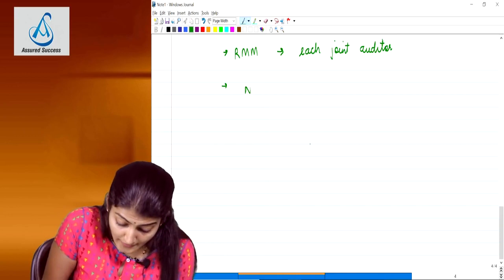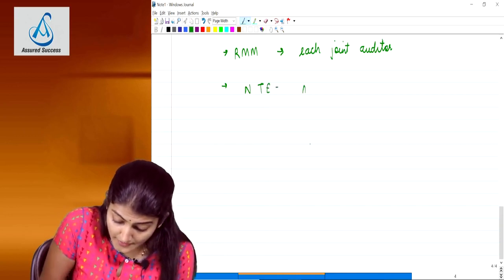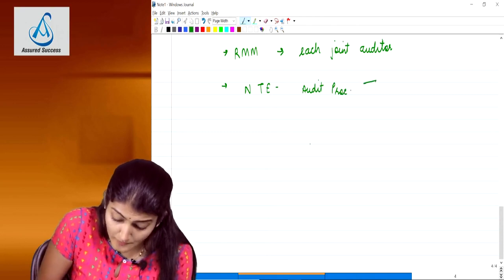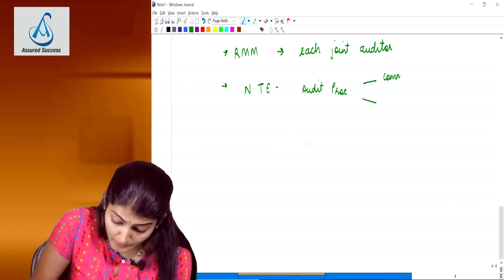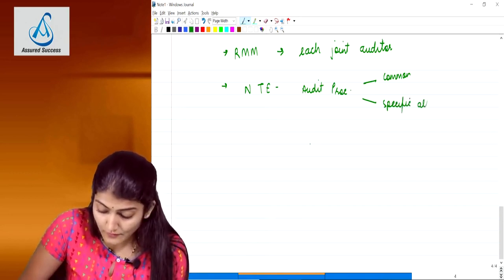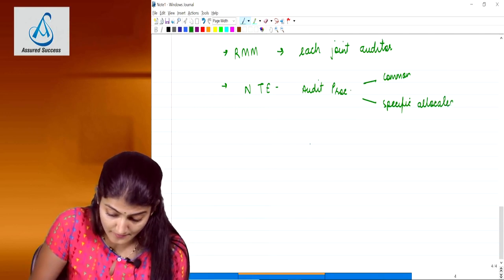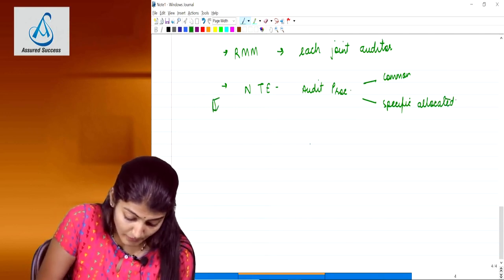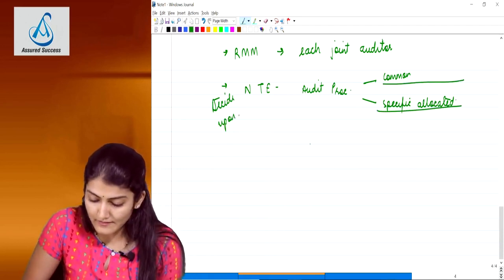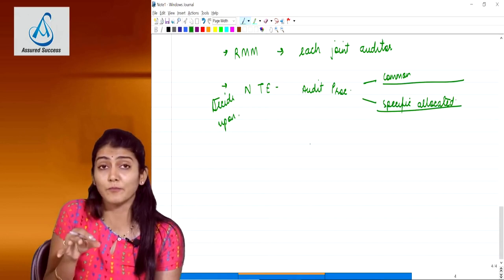Then also decide upon the nature, timing and extent of the audit procedures to be performed for the common audit areas and for the specific allotted areas. Decide upon.